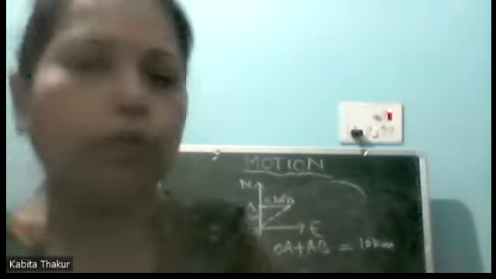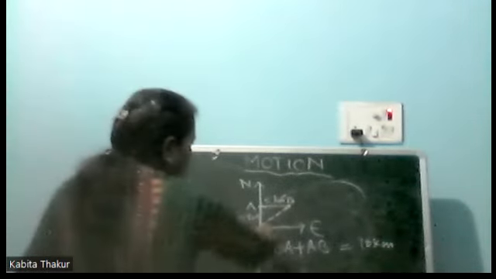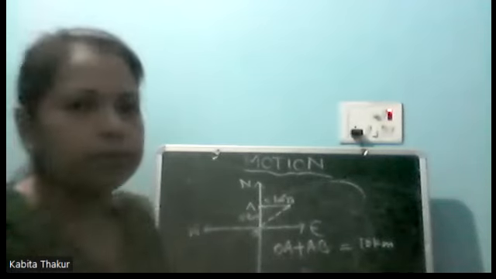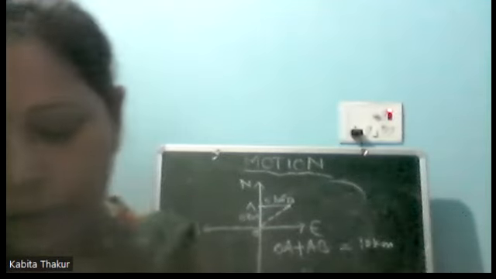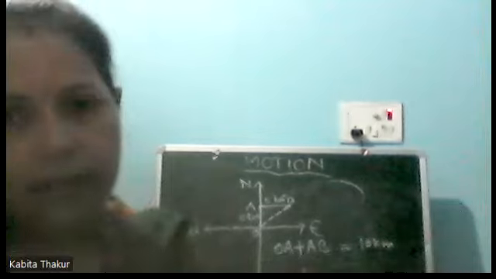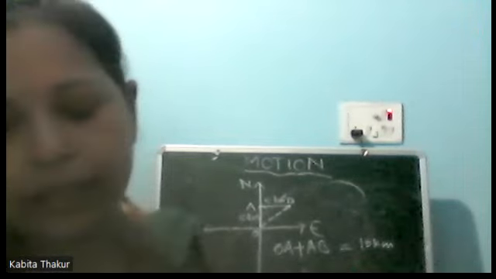Now, how are we going to calculate the displacement? What will be the total displacement? It will be OB. Okay? How are we going to find it out? Tell me.